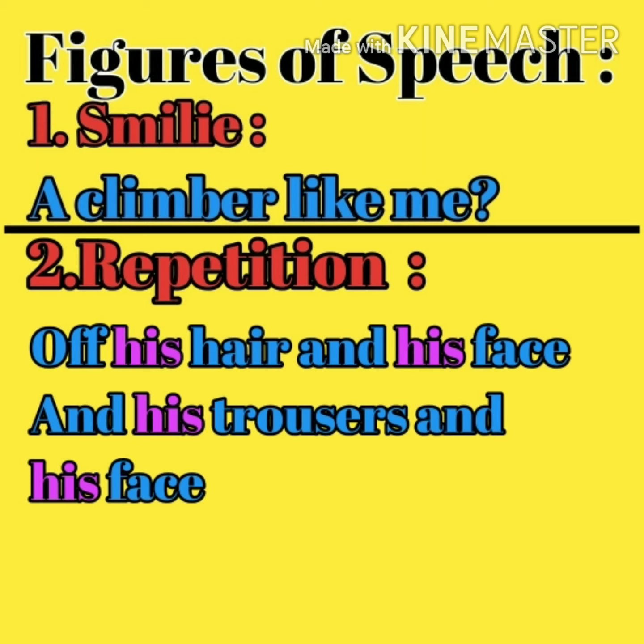Yes, his is repeated two times in this sentence. Second sentence: and his trousers and his face. And his and his. Two words are repeated in this sentence. It means repetition means a word or a group of words are repeated.